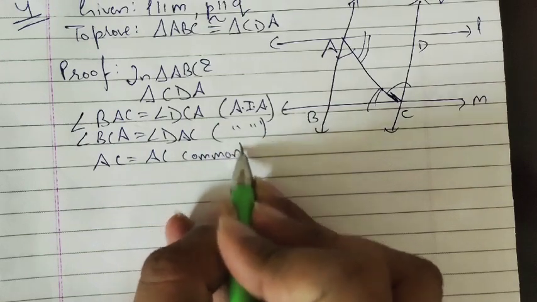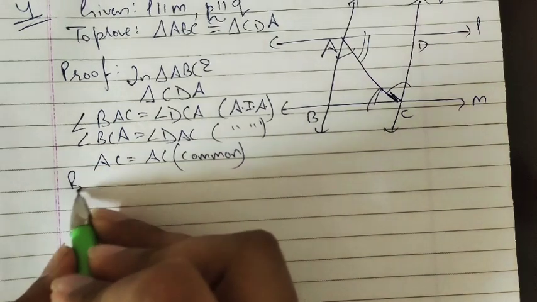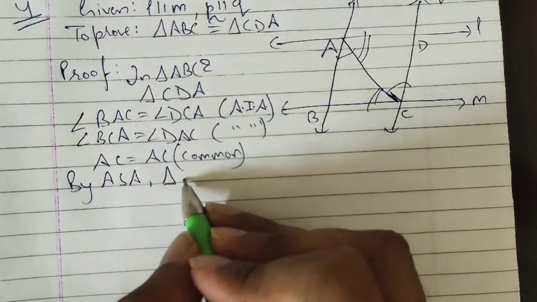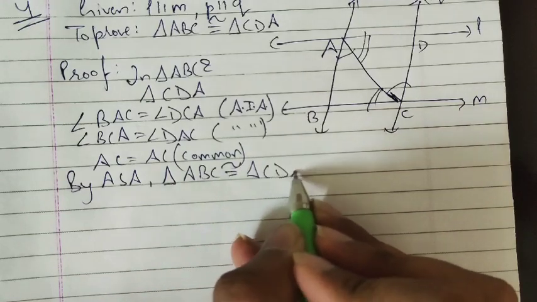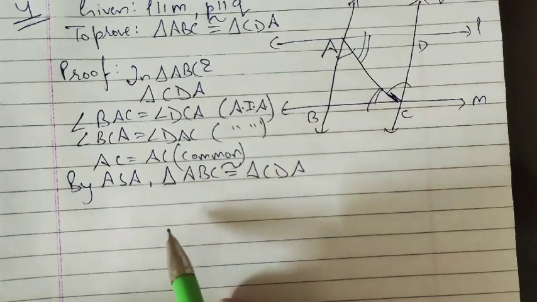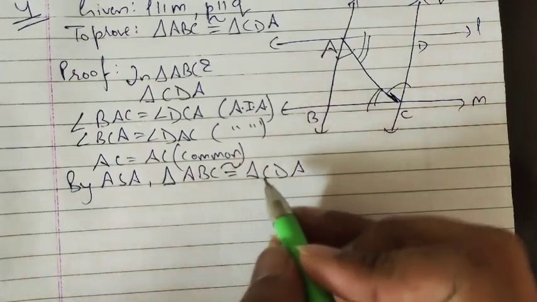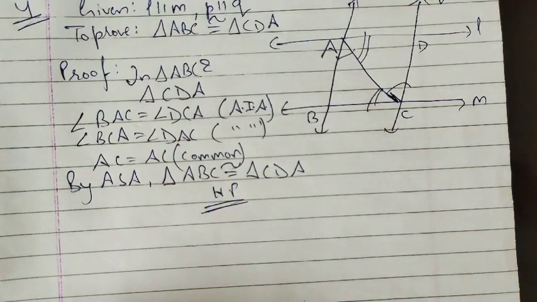So by angle side angle, ASA, triangle ABC is congruent to triangle CDA. Hence proved. This is question number 4.